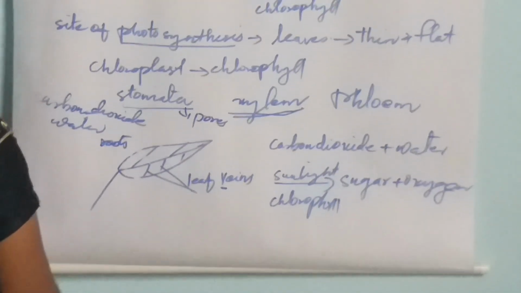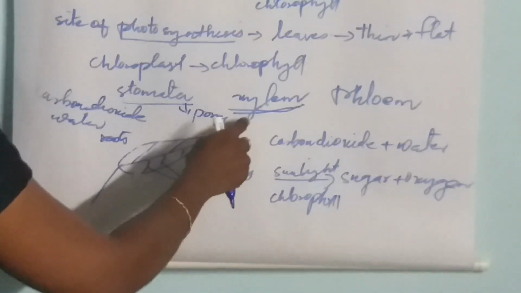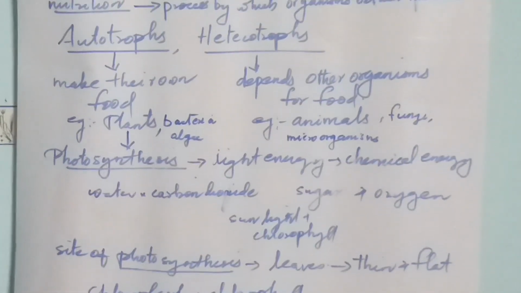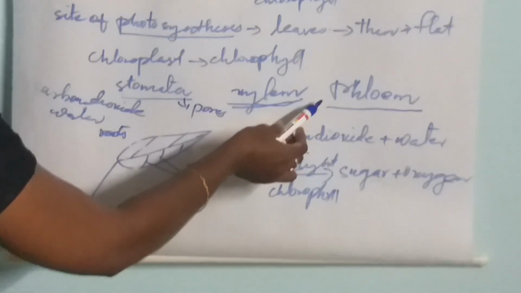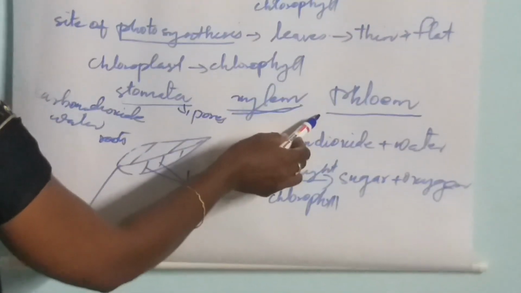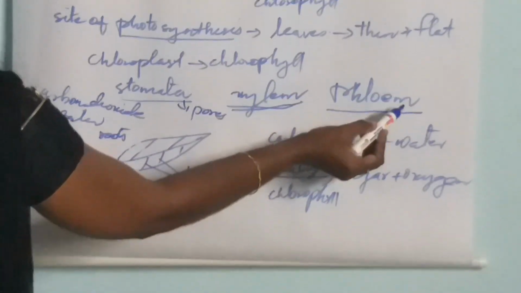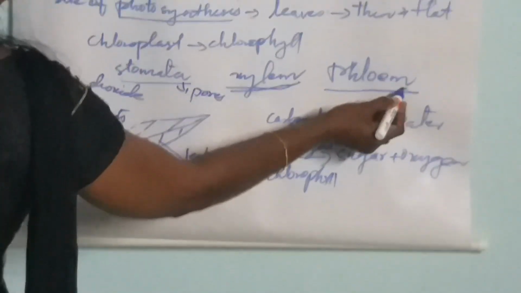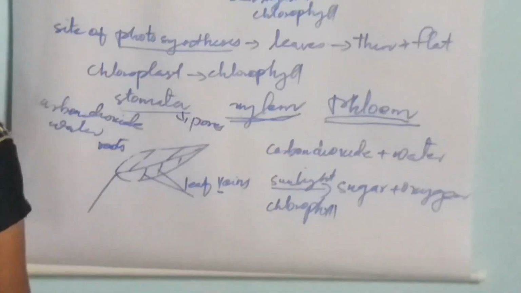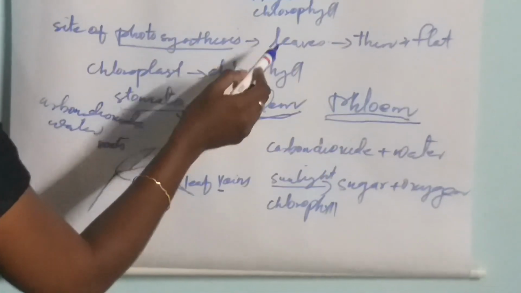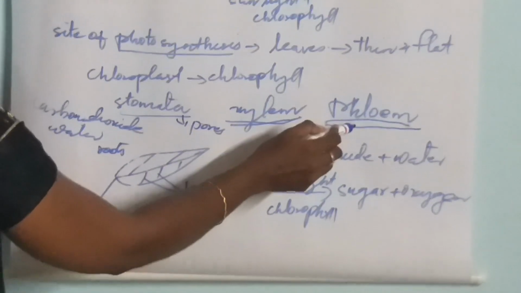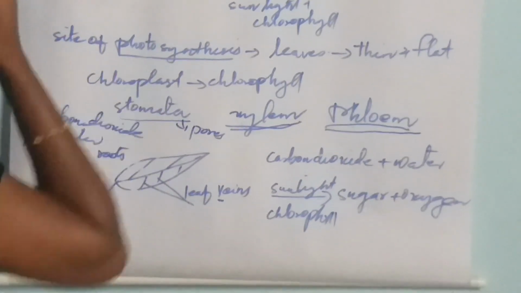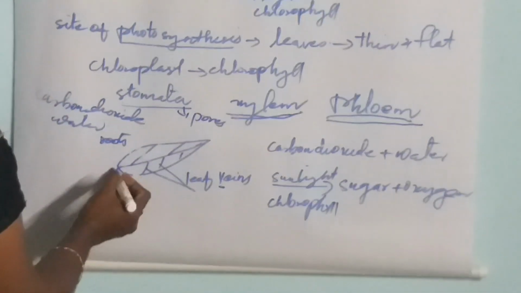The prepared sugar is transported to all parts of the plant by a network of tubes called phloem. What is phloem? The prepared sugar is transported to all parts of the plant by a network of tubes called phloem.